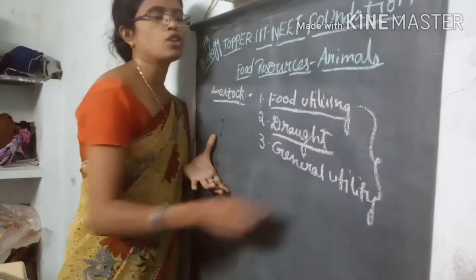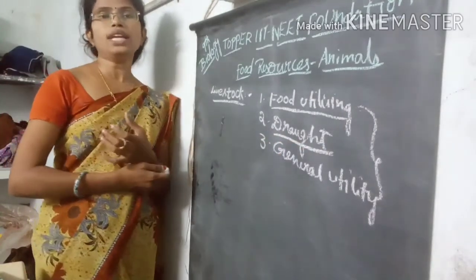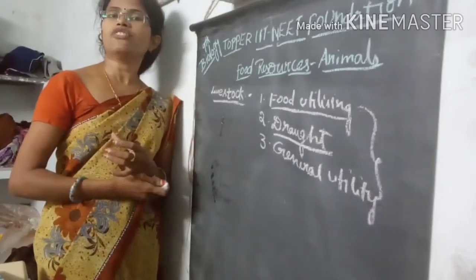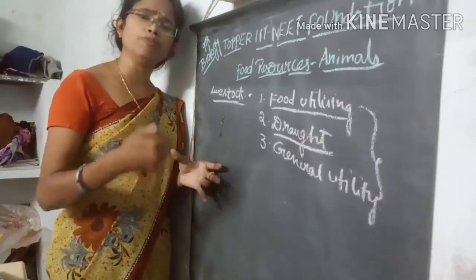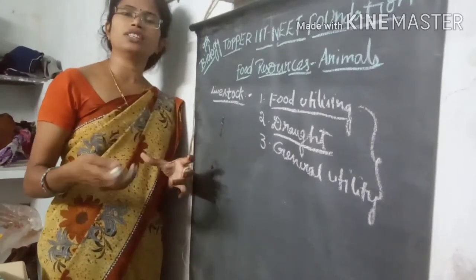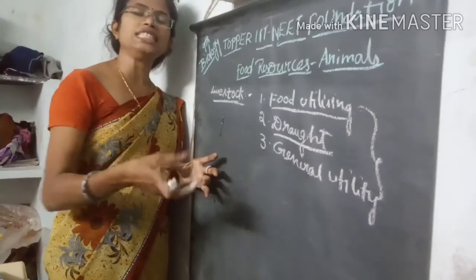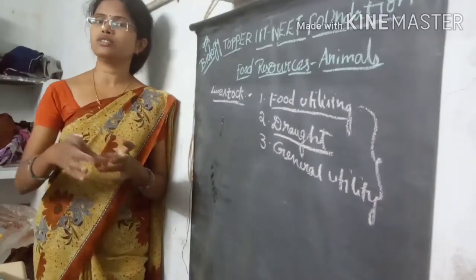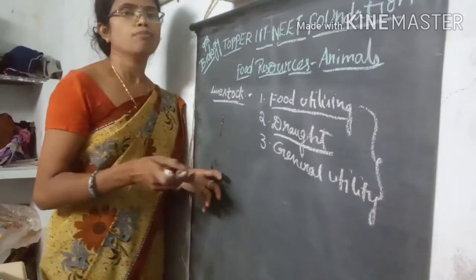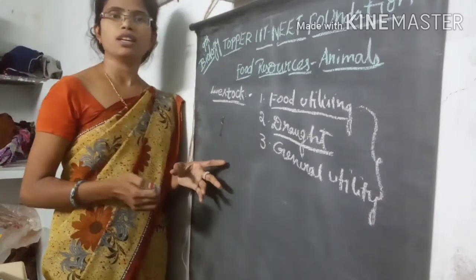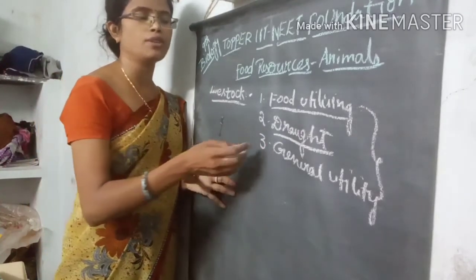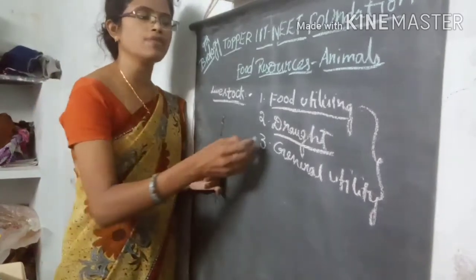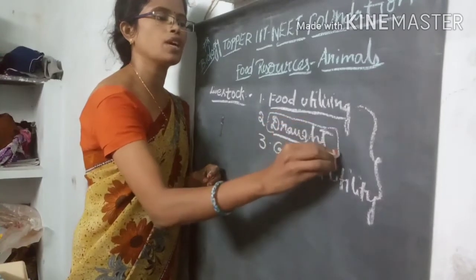The next one is draught animals. These are mainly used for farming purposes, means ploughing in the field. For example, during farming we do seed casting, where the seeds are spread over the farming land. In some cases we use different varieties of animals for these purposes.